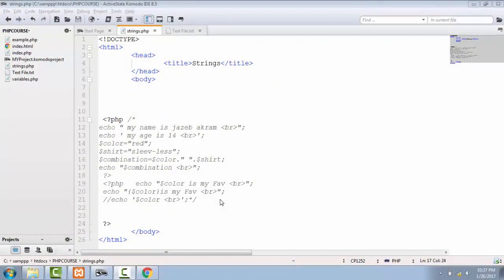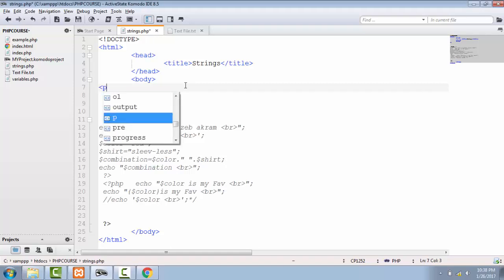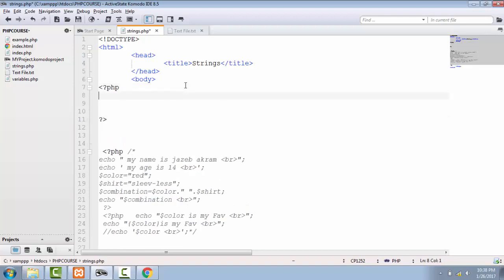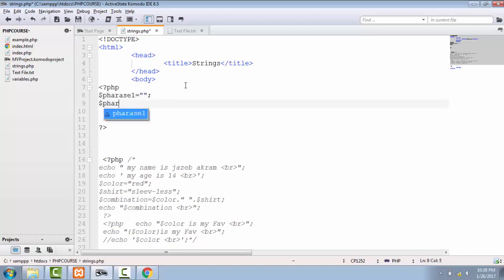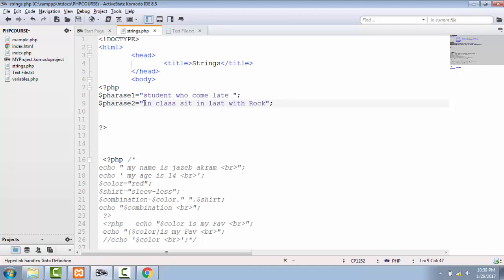Now we have already seen concatenation, how you can connect two strings by using dot. Now in this lecture I'm going to show you one more way, by using variables to connect your strings. So first let's define one PHP scope right here, and inside it I'm gonna add two variables with strings. So I give it some value of student who come late in phrase 1 and in class sit in last